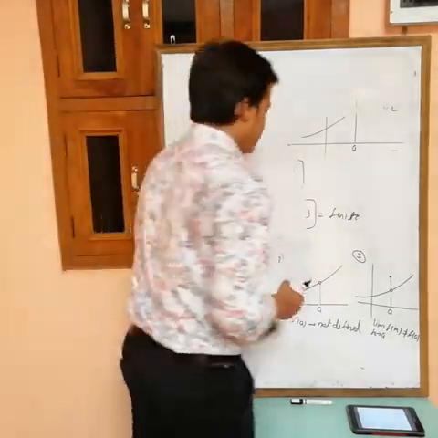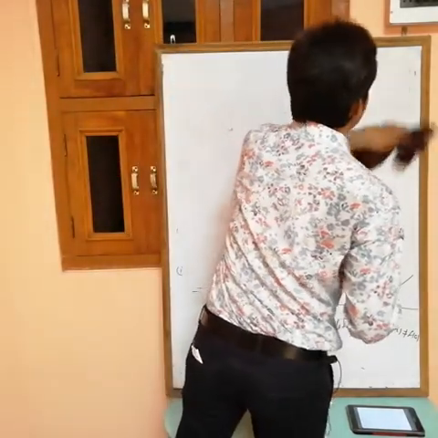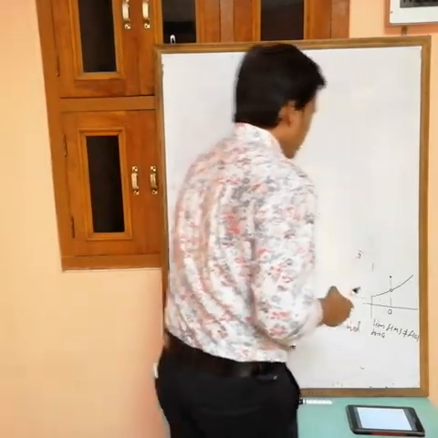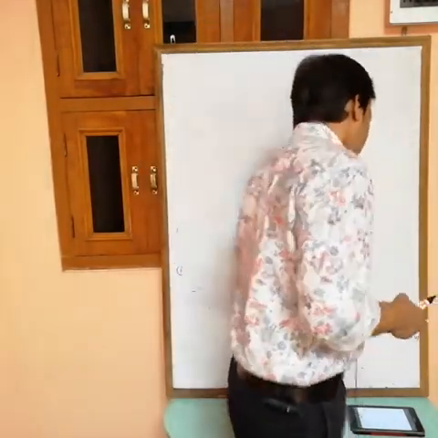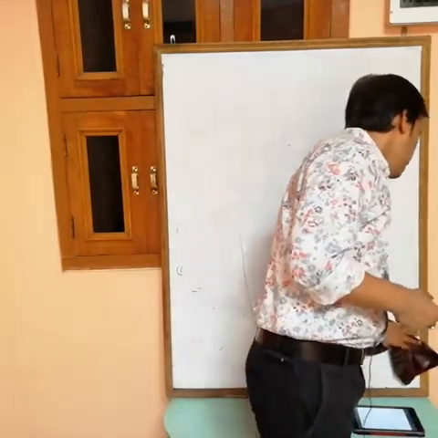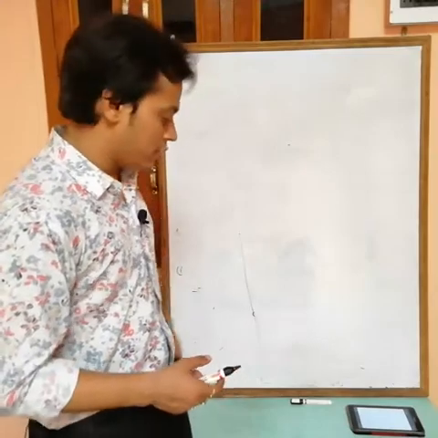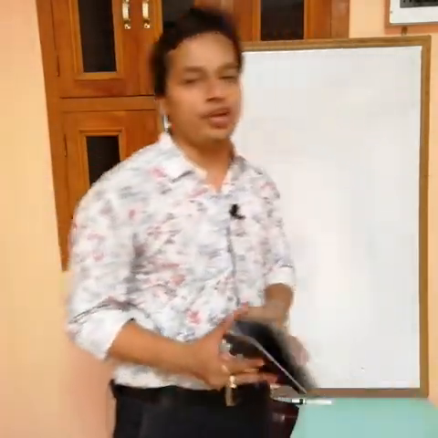So for a limit, what is the condition? At x equals a, the limit is said to exist if LHL equals RHL. Whether f(a) exists or not doesn't matter. It means in a limit f(a) doesn't matter, but in continuity f(a) also matters. LHL equals RHL must hold, but this must also be equal to f(a).